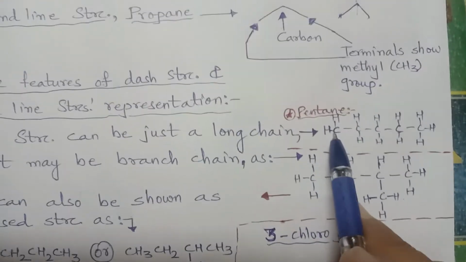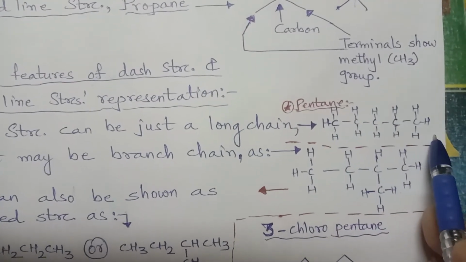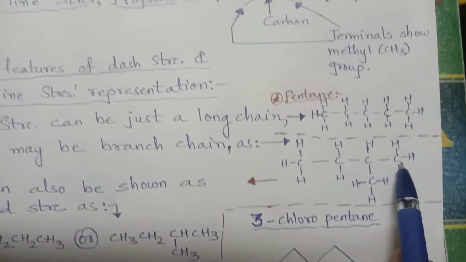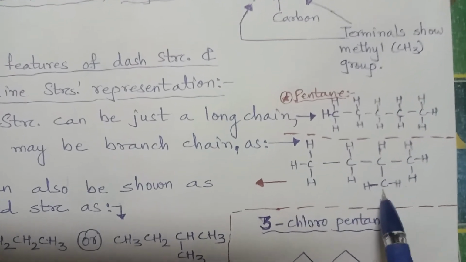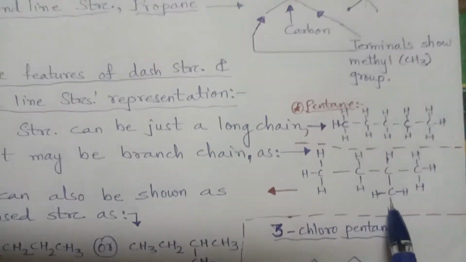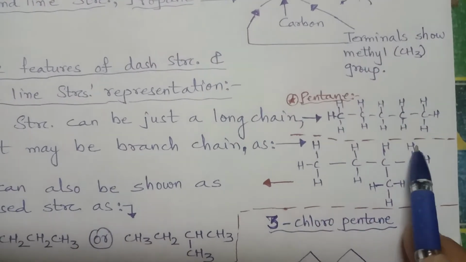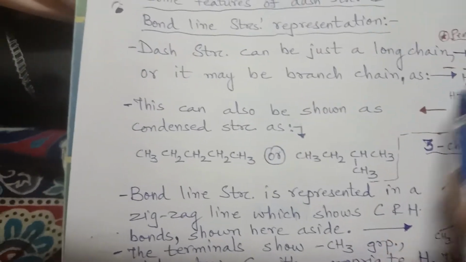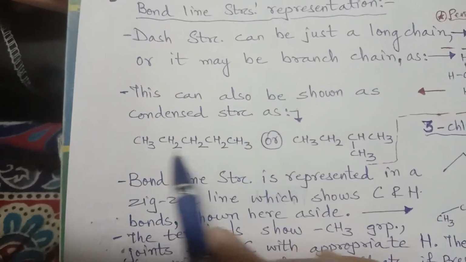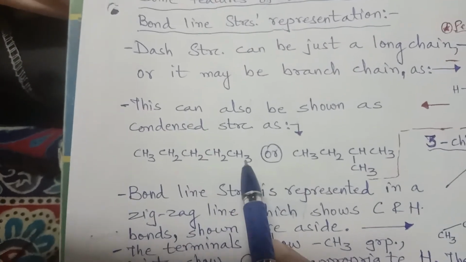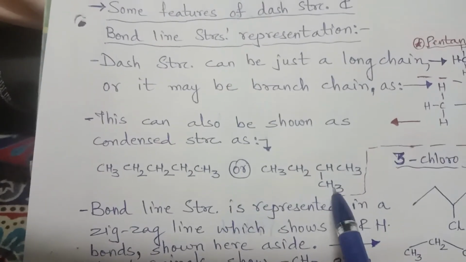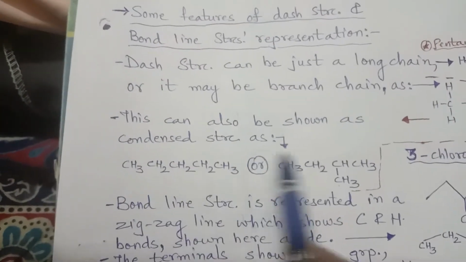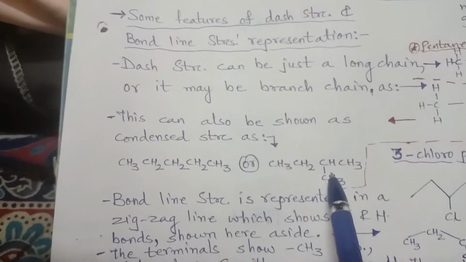All carbon are in linear form. But here you see 4 carbon in a line and one is branched. Such forms are called branch chains, and they can be shown in condensed form also. So this is condensed, long chain and branch chain.